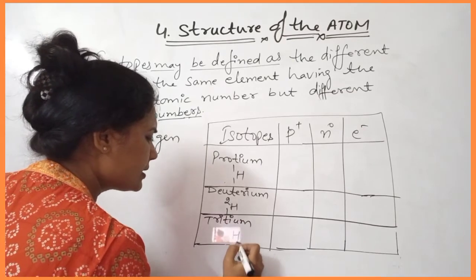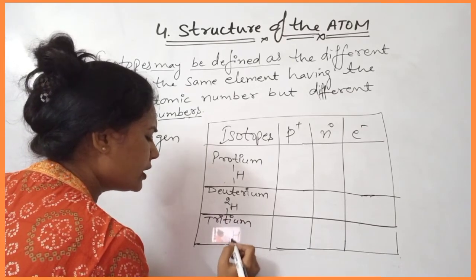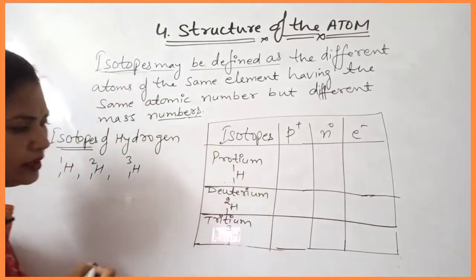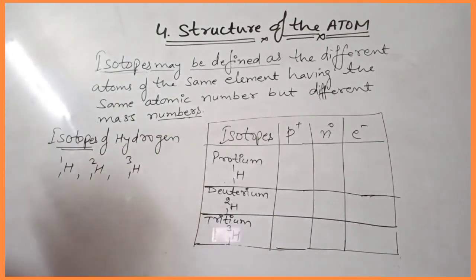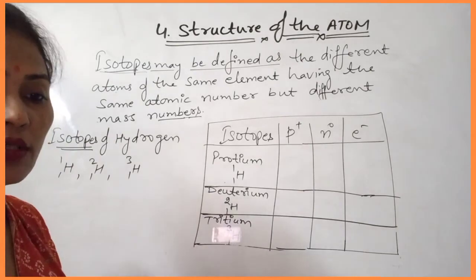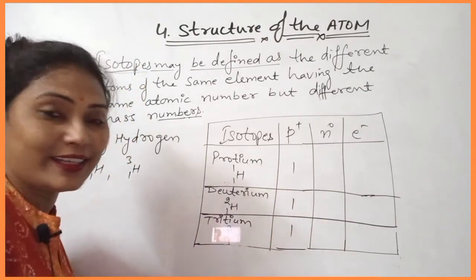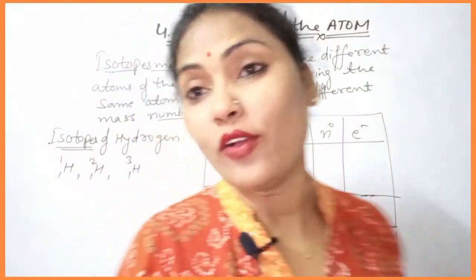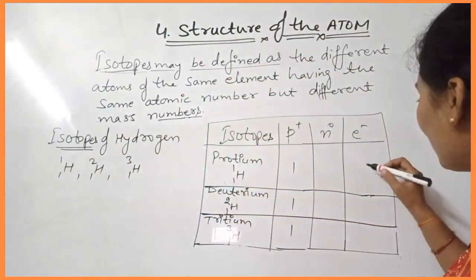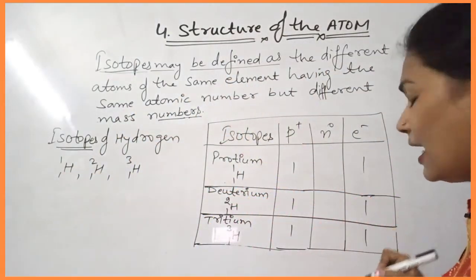Tritium, atomic mass is 1. Atomic number is 1, mass is 3. Okay, mass number is 3. So like that, if we find out the number of protons, they are the same: 1, 1, 1. And the number of protons is equal to the number of electrons, so the number of electrons is also the same: 1, 1 and 1.